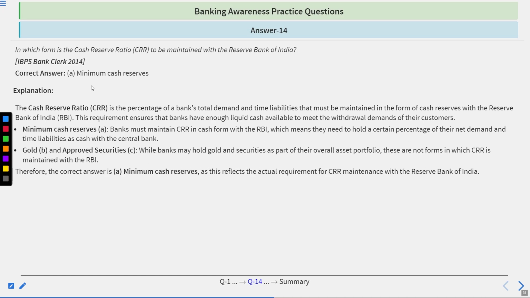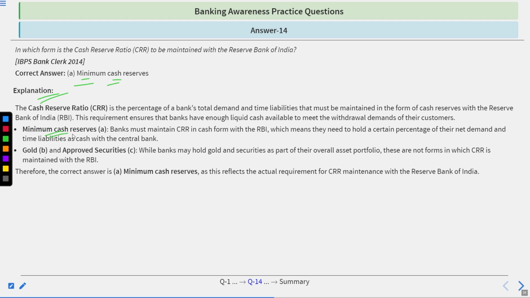Time's up. Correct answer is A, minimum cash reserve. Go with the explanation. CRR is the percentage of a bank's total demand and time liabilities that must be maintained in the form of cash reserves with the Reserve Bank of India. This requirement ensures that the bank has enough liquid cash available to meet the withdrawal demands of the customers.